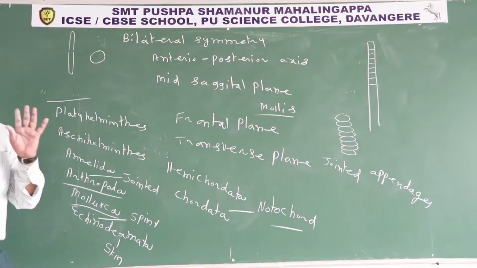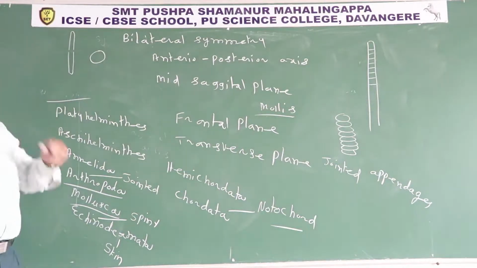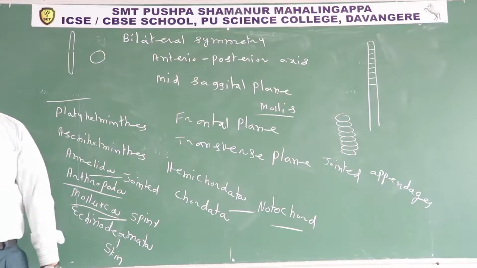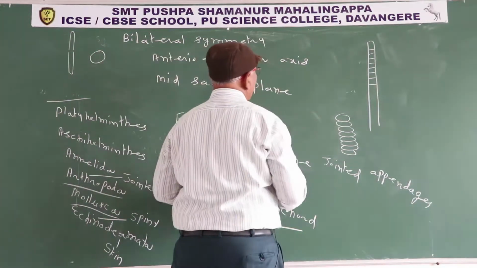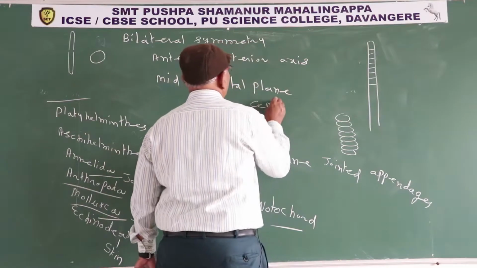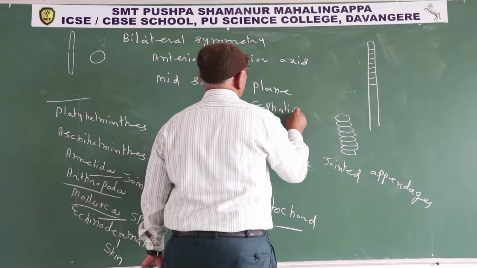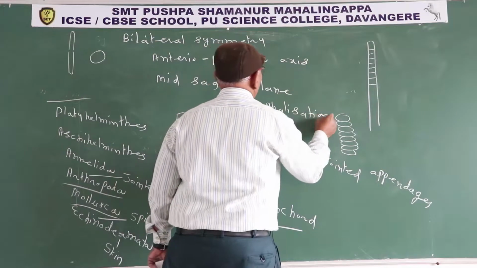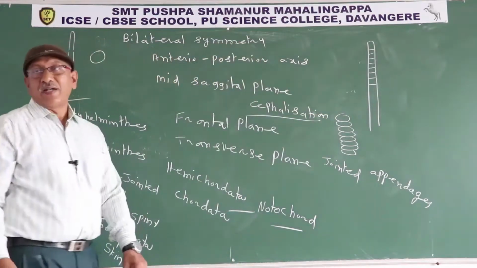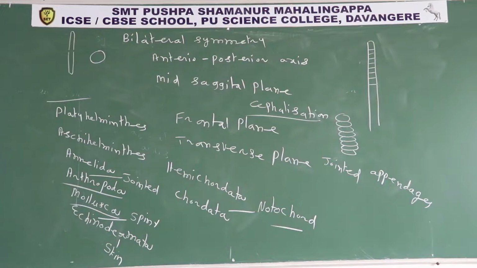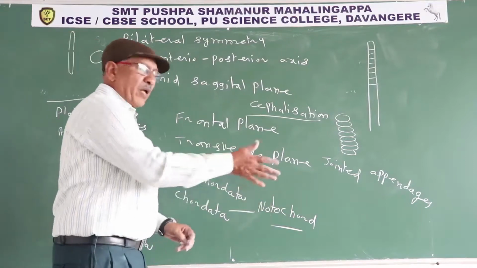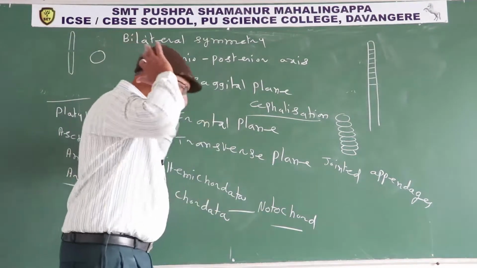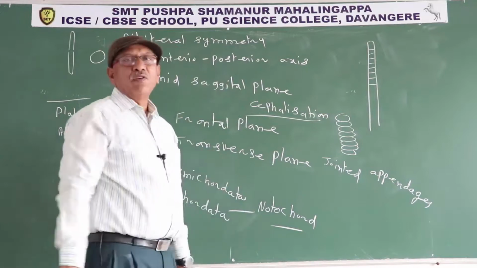Bilateral symmetry is more advantageous than radial symmetry. All bilaterally symmetrical animals exhibit cephalization. Cepha means head, presence of a prominent, well-developed head. So all bilaterally symmetrical animals, while performing locomotion, keep the head first into the new environment.